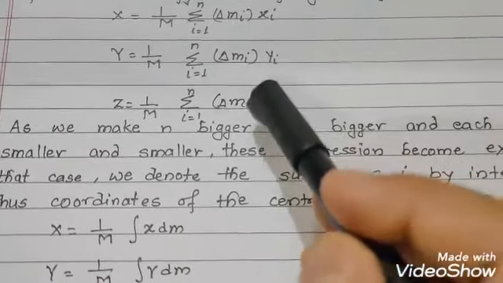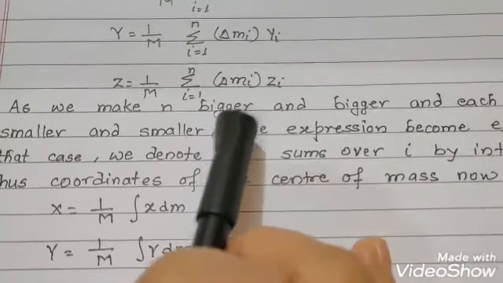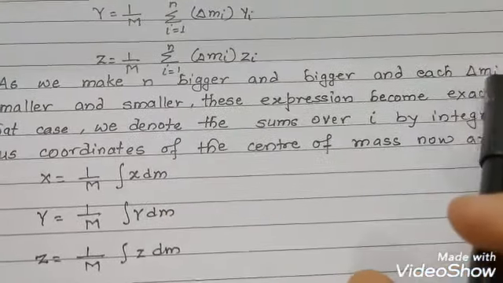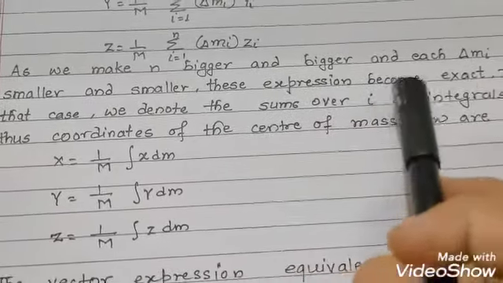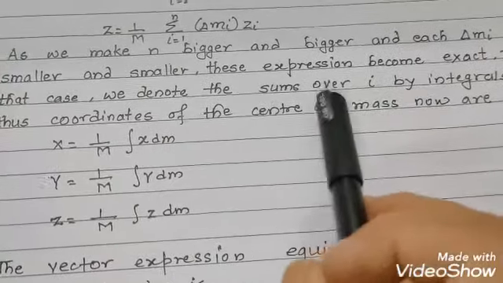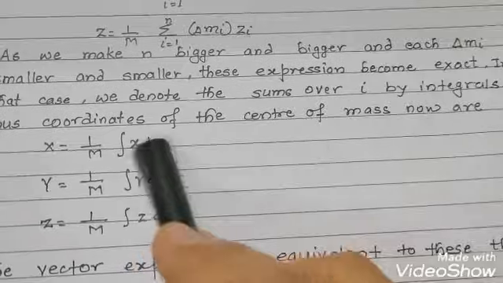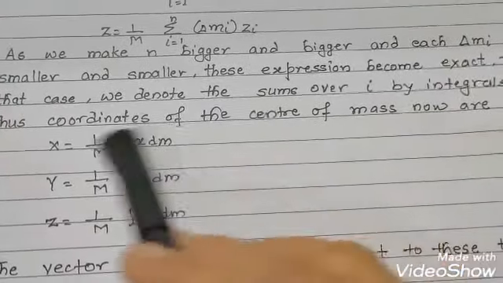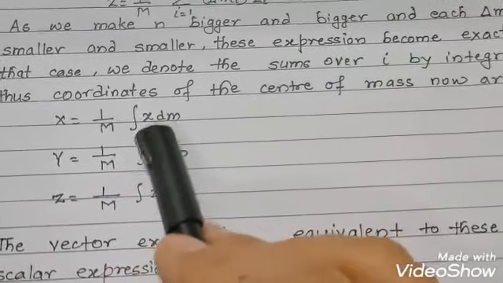Now the condition is here, as we make n bigger and each del mi smaller and smaller, this expression becomes exact. In that case we denote the sums over i by integrals. Thus the coordinates of the center of mass are given by x equal to 1 upon M integration of x dm.